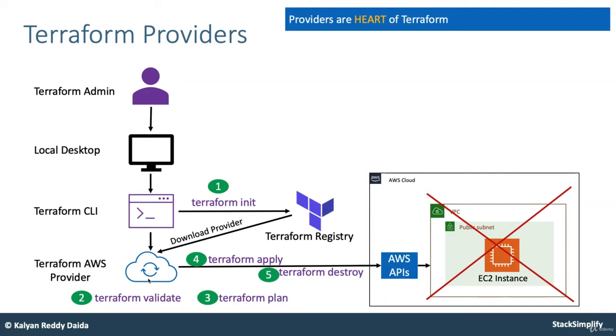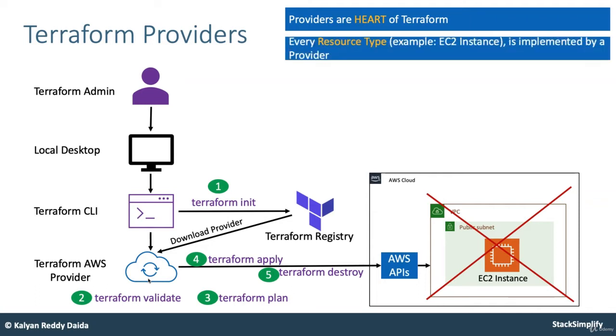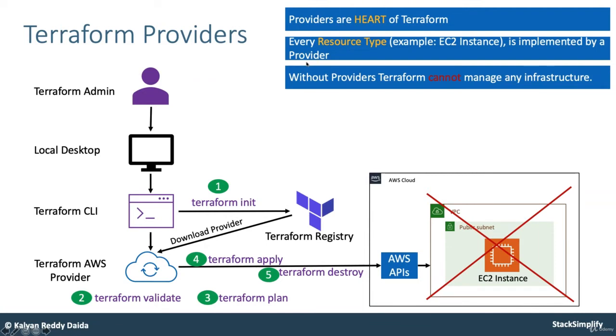You need that provider defined in your configuration, so that whenever you run terraform init, it downloads that provider, and using that provider only, it contacts the respective APIs and provisions those things. With that said, every resource type, for example an EC2 instance, is implemented by a provider. Without a provider, Terraform cannot manage any infrastructure.